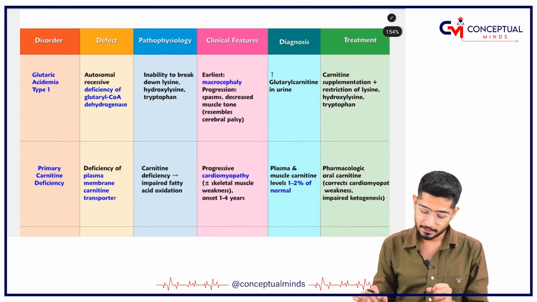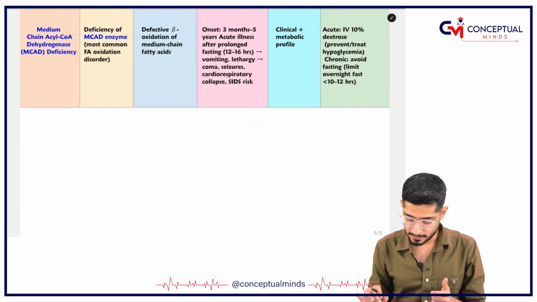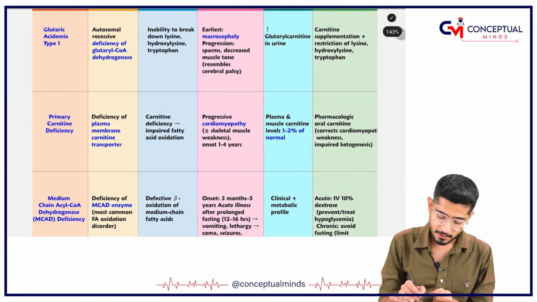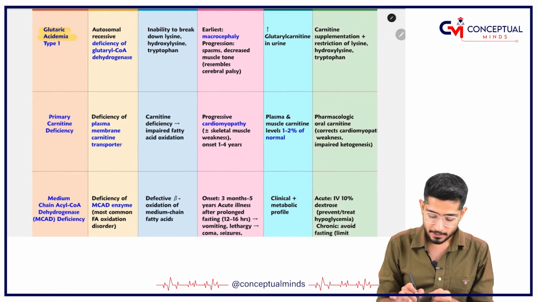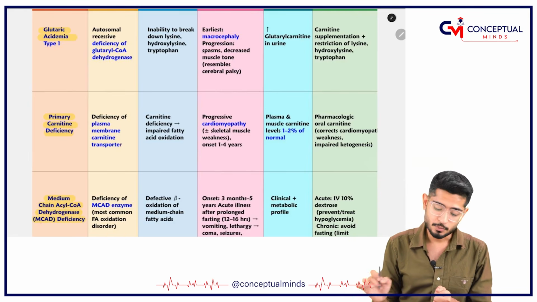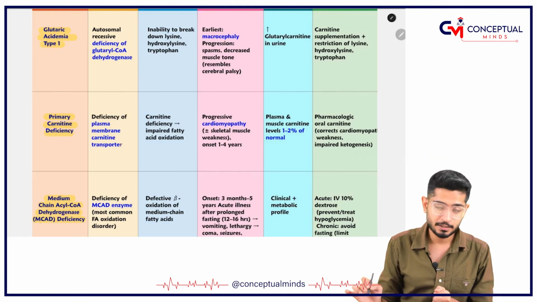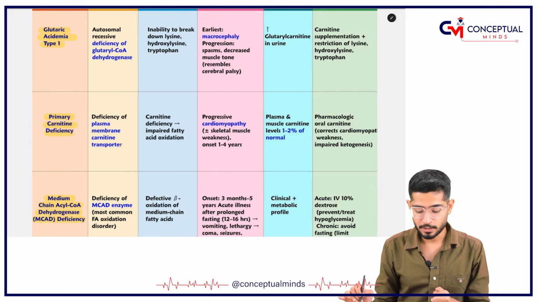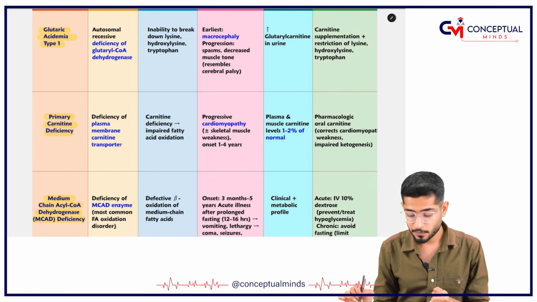Please understand that in fatty acid oxidation, there are three things. One is glutaric acidemia type 1, next is primary carnitine deficiency, and the third one is medium-chain acyl-CoA dehydrogenase deficiency, the MCAD enzyme deficiency.